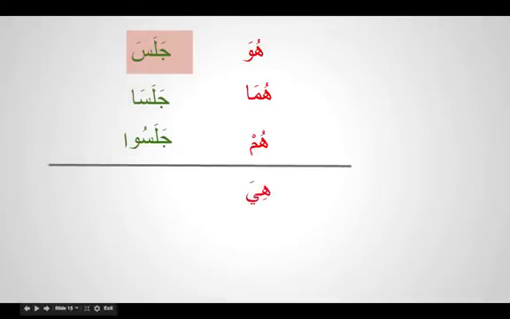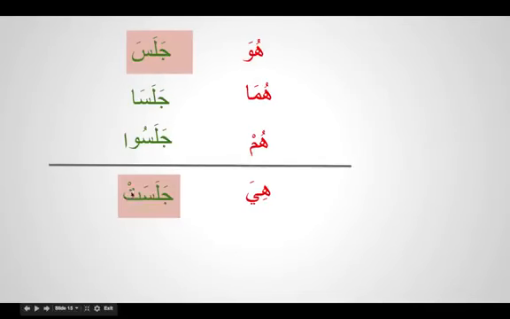This is called alif muthanna, jalasa. And for hum, we attach a waw and we make the sound oo. So we say jalasu, and this alif is a spelling rule. Jalasu, all those people sat. And for female, we attach a ta ta'nith, jalasat.